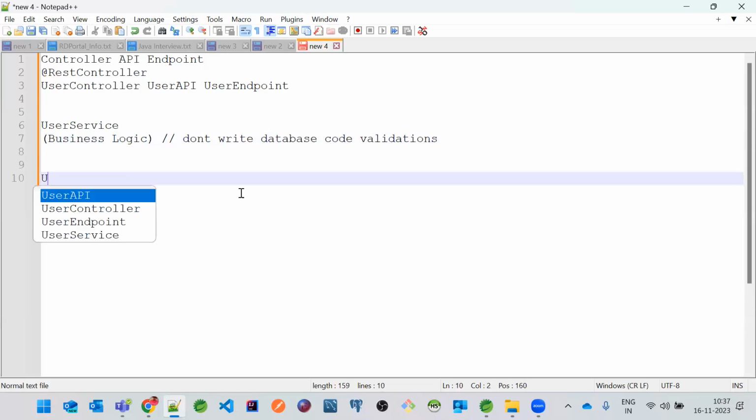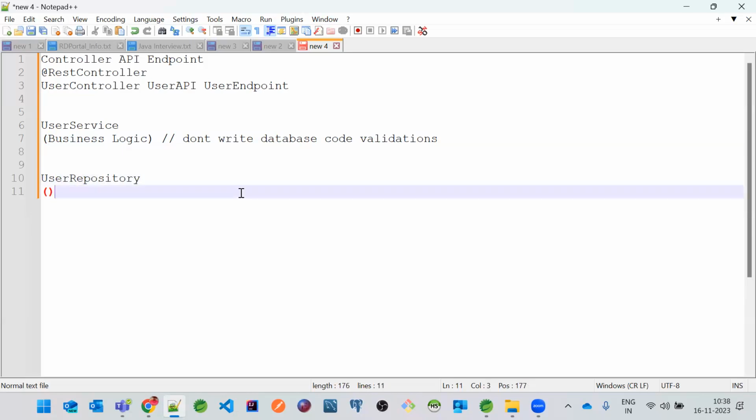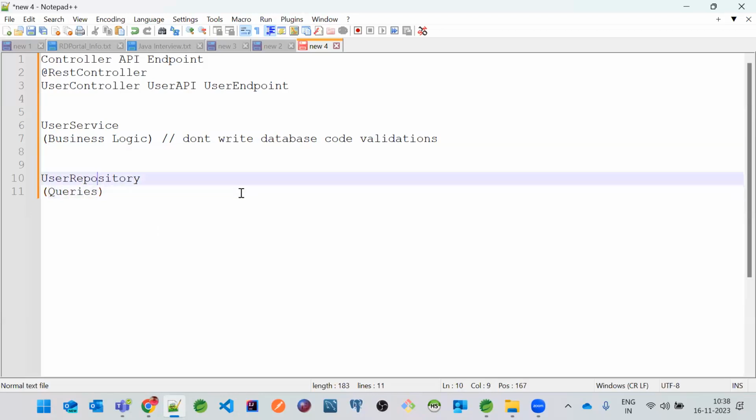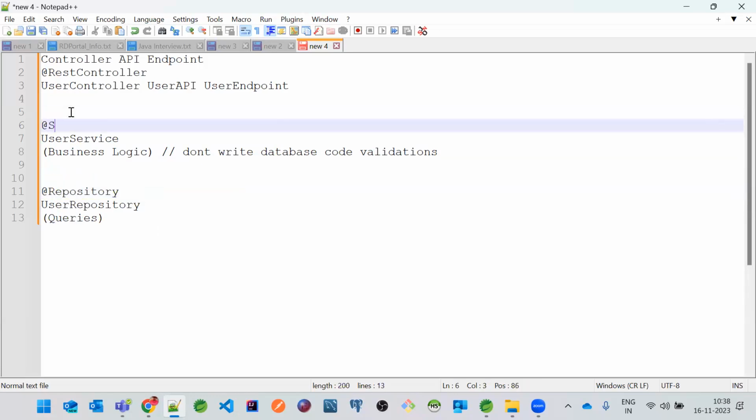Okay, there is something called a UserRepository. So here you are going to write some database queries. So this has to be annotated with @Repository, and this has to be annotated with @Service.